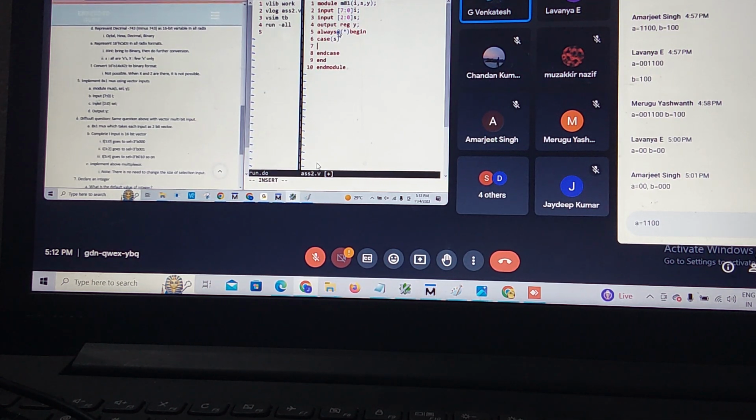Then what is my selection size? 3'd. If 000 is coming, what is the output? Output means Y. Is Y equal to I of 0 or I of 1? Tell me, anyone. I of 0, na? I of 0, because you mentioned it in vector format. While coming to scalar, you kept I0, I1. At that time, I0 is valid. You are passing a vector now, so you do not require I0 here.